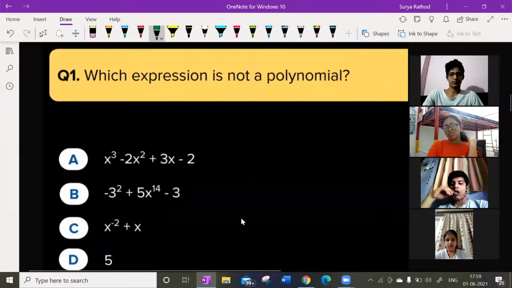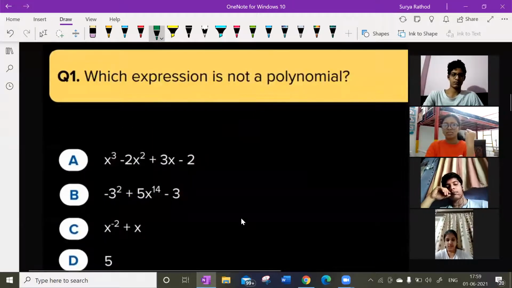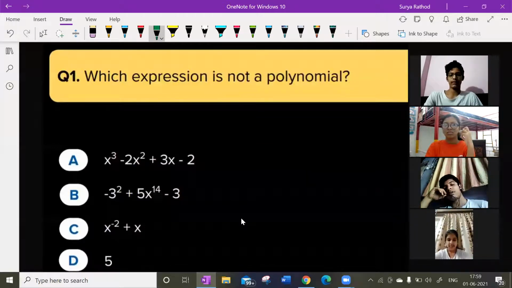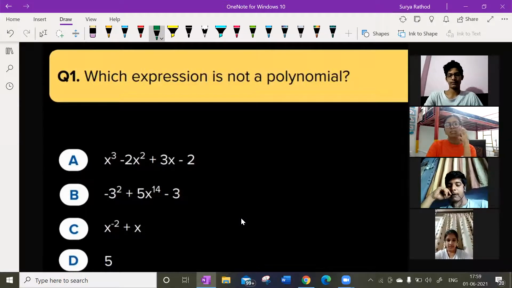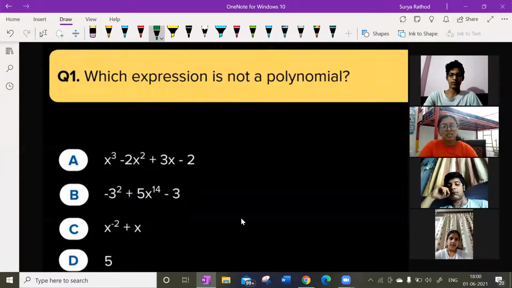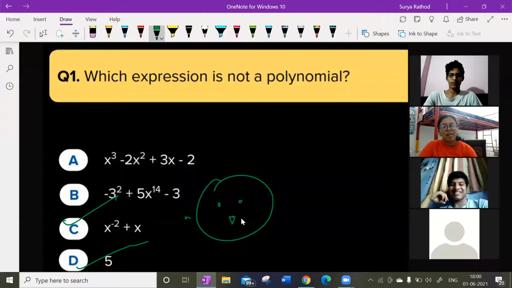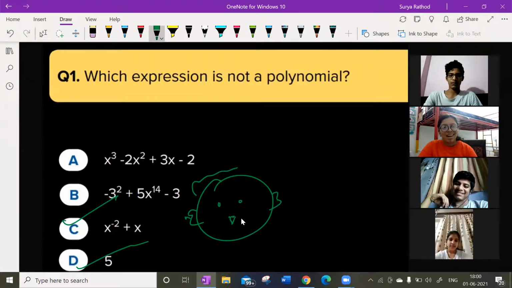Tell me guys, which is not a polynomial among all the 5? Sir, 5. Look at the question properly. Which is not a polynomial? Very simple. Sir, D option is correct, sir. If you are writing D option, you will get this one. Getting my point? Don't click on D option, guys.